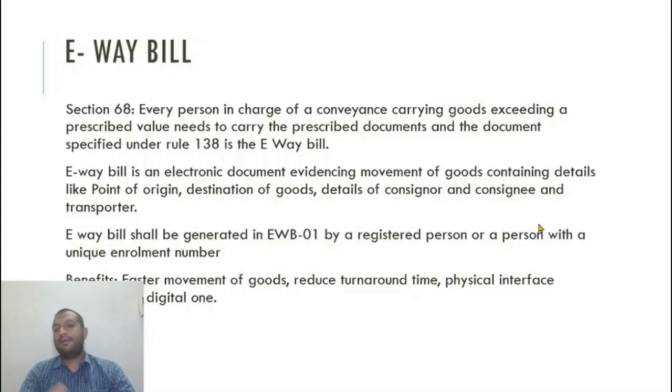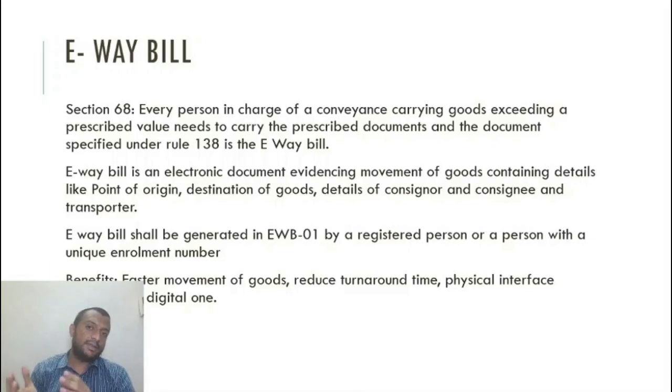Benefits: faster movement of goods. With an e-way bill, there will not be constant interception of vehicles. If it is once intercepted, it cannot be intercepted again. That is one of the rules. So there will be faster movement of goods and less turnaround time. Turnaround time is, let us say it takes 24 hours to go there and come back for a vehicle. It takes lesser time now, right? Physical interface is replaced by a digital one.